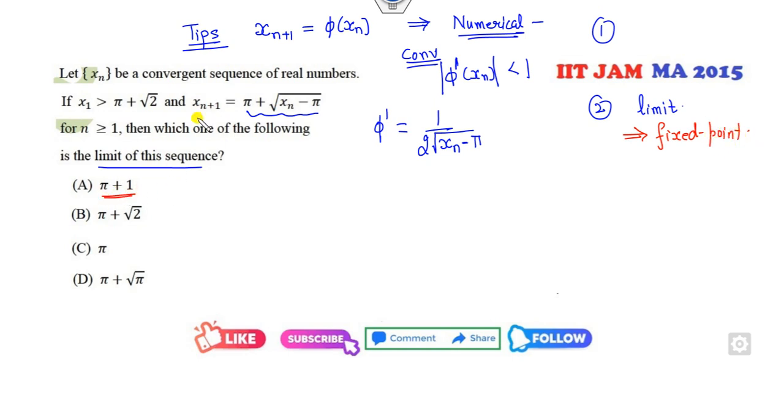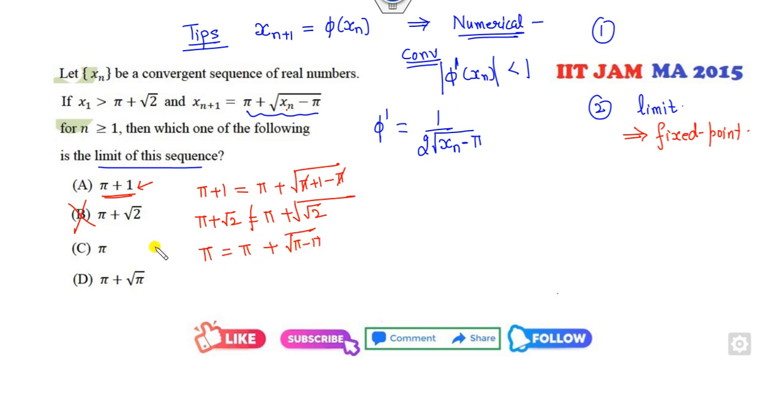If I substitute x as pi plus 1 in this equation, is it satisfied? You can check: it is pi plus 1 minus pi. So yes, it's satisfied, so it could be the answer. The second option is pi plus root 2; pi plus pi will be cancelled out, it's root 2, which is not the same. So this option is cancelled. Pi equals pi plus pi minus pi could be the right answer. The other option is 1 plus root pi; pi plus pi will be cancelled out, it's root pi, which is not the same. So these two options are cancelled out.